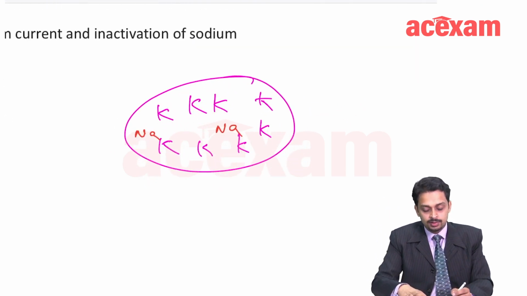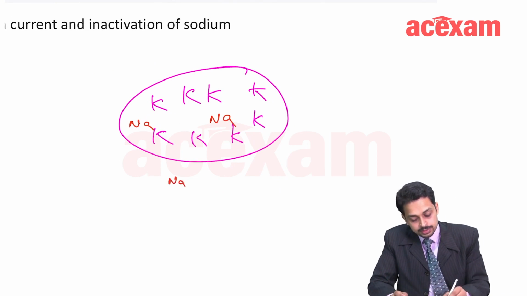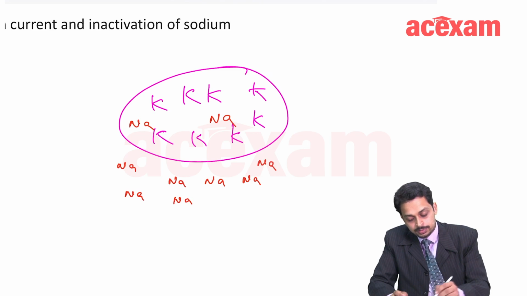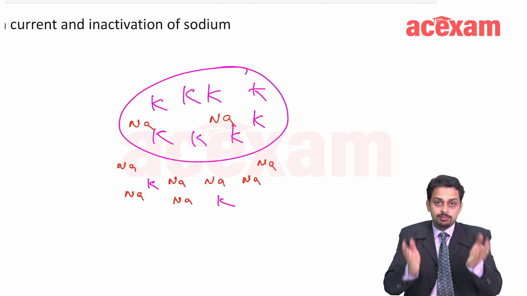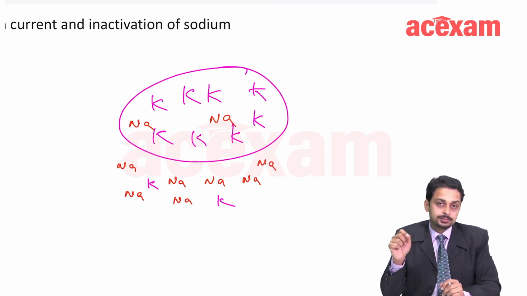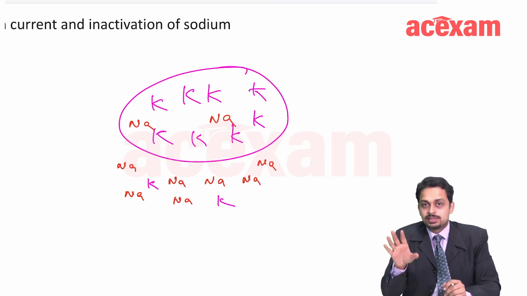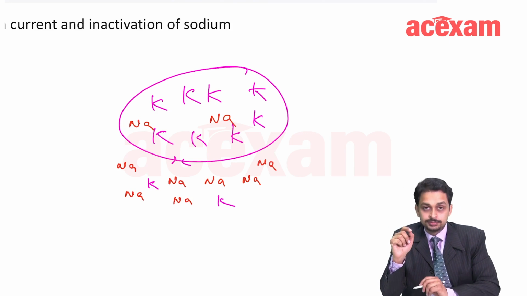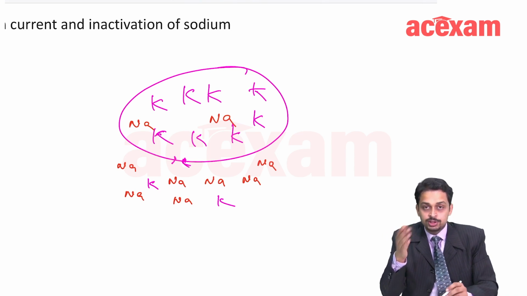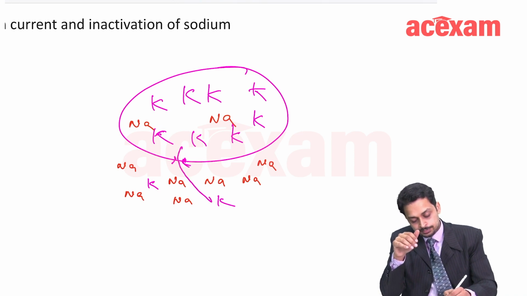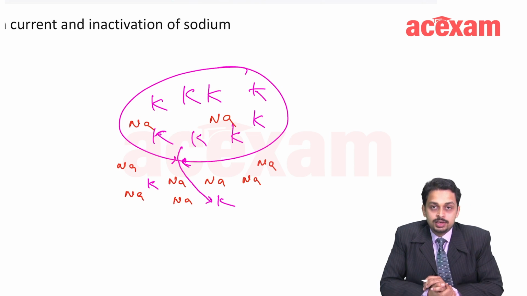While outside there is a lot of sodium and very little potassium. So, when a channel opens, is the channel active or passive? Channel simply means something which is passive. So, if the potassium channel is open, where will potassium go? From higher concentration to the lower concentration. So, potassium will go from inside to outside.